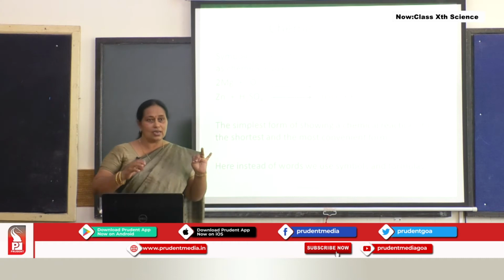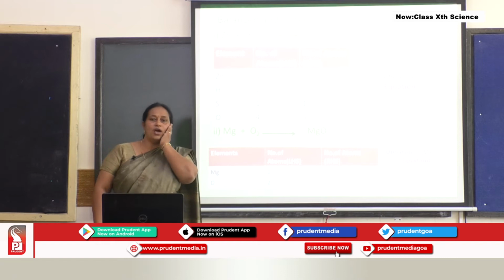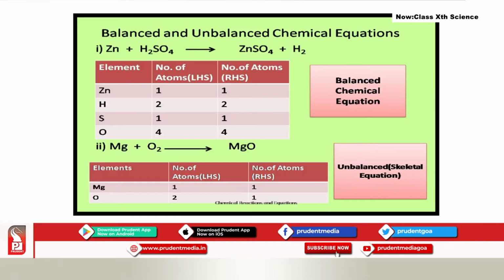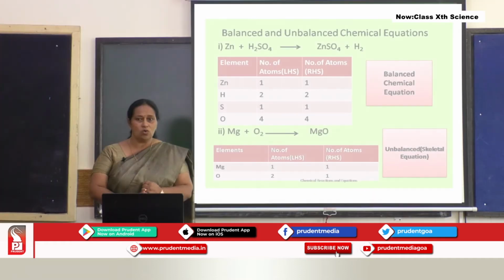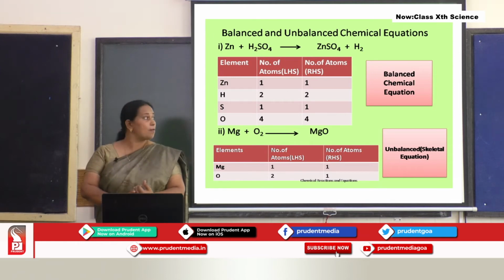Let's learn further. So far you have learnt what a chemical reaction is, and what the characteristics of a chemical reaction are. Then we also learned how to express a chemical reaction. Three concepts we learned. Next, what do you mean by a balanced and an unbalanced chemical equation? What is a balanced chemical equation and an unbalanced chemical equation?